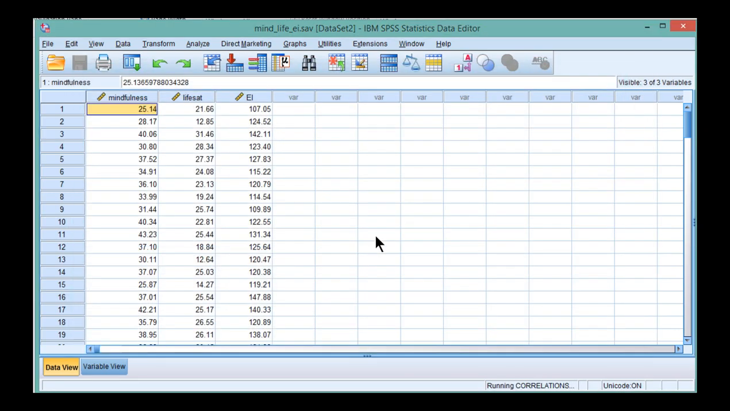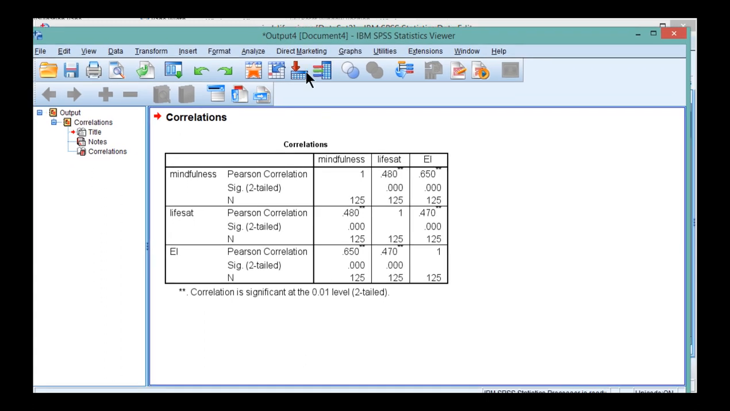Look at the three correlations, and we can see here that mindfulness correlated with life satisfaction at 0.48, and the correlation between emotional intelligence and life satisfaction was 0.470. So these are very similar correlations between the independent variables and the dependent variable. Now, mindfulness and emotional intelligence were correlated 0.65. So the question becomes, is there a significant correlation between mindfulness and life satisfaction once you control for the variance shared between emotional intelligence and mindfulness? And that is a type A semi-partial correlation.